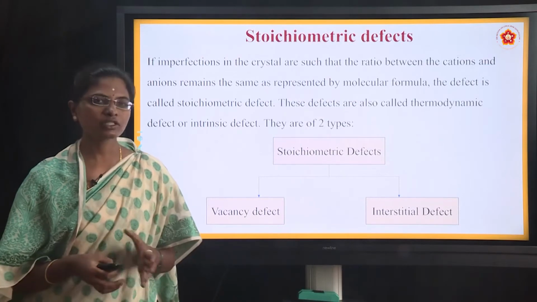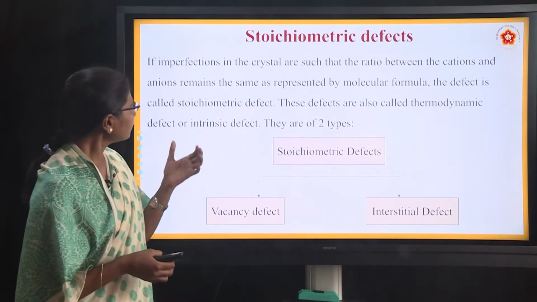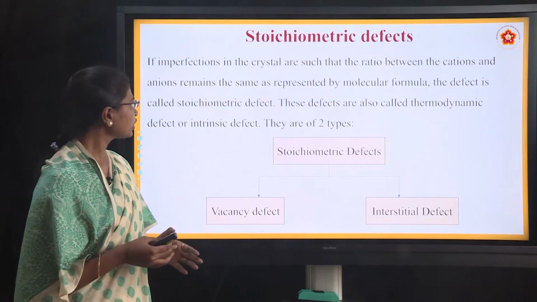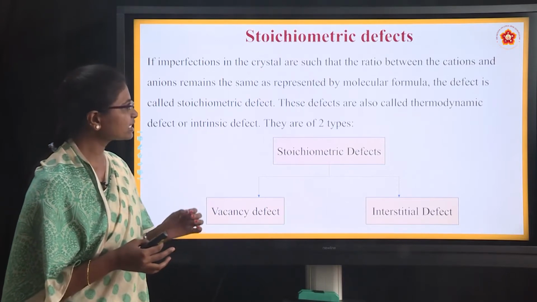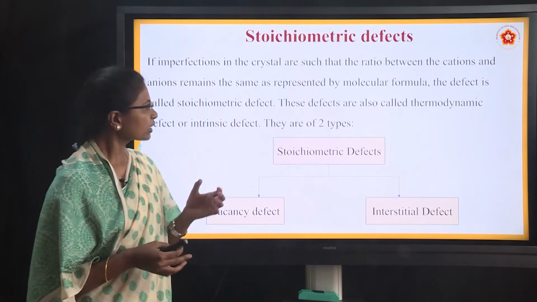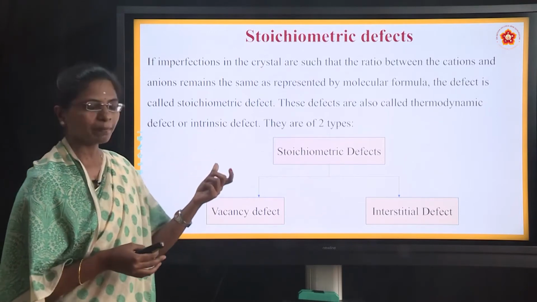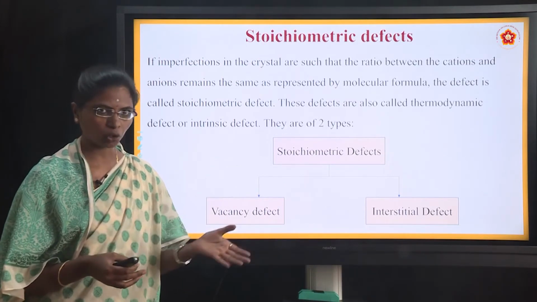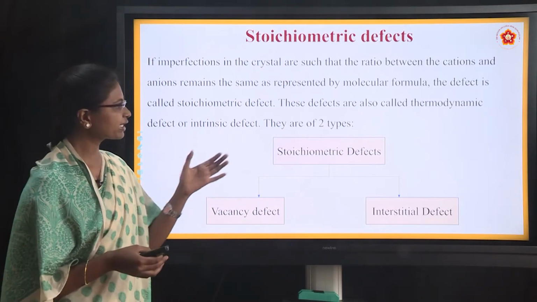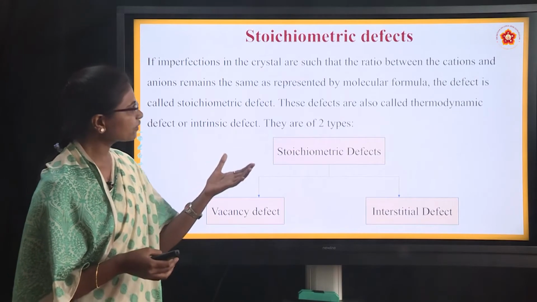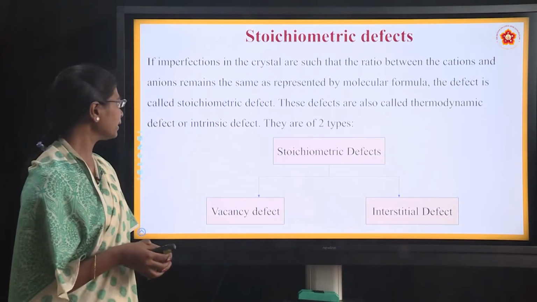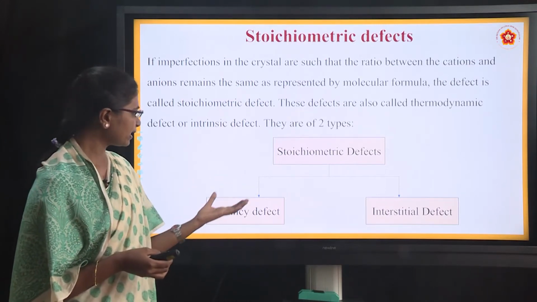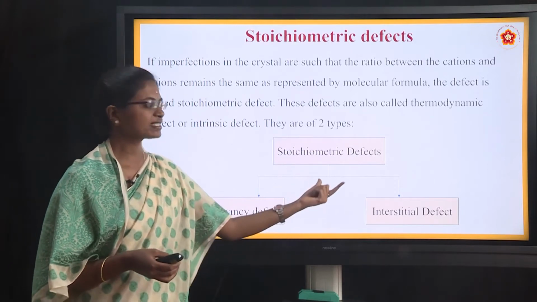The first one is stoichiometric defect. If imperfections in the crystals are such that the ratio between the cations and anions remains the same as represented by the molecular formula, the defect is called stoichiometric defect. It means there is no change in the molecular formula. Whatever cations and anions are present in the molecule remain the same. These defects are also called thermodynamic defects or intrinsic defects, and they have two types: vacancy defect and interstitial defect.